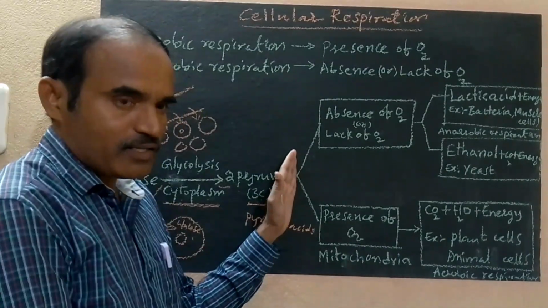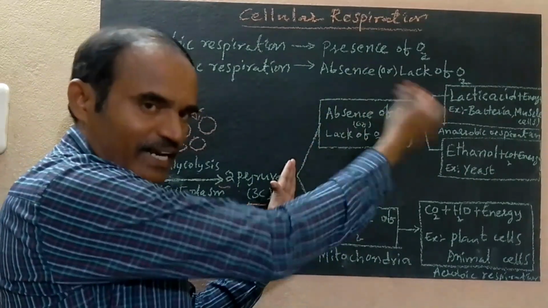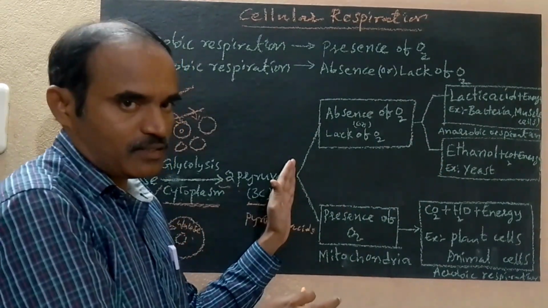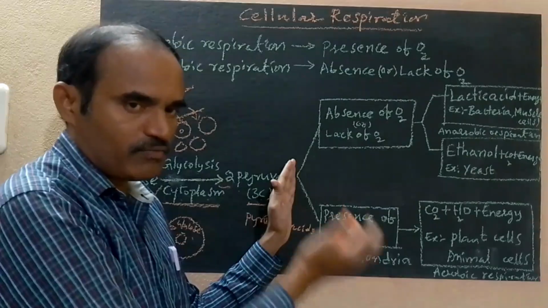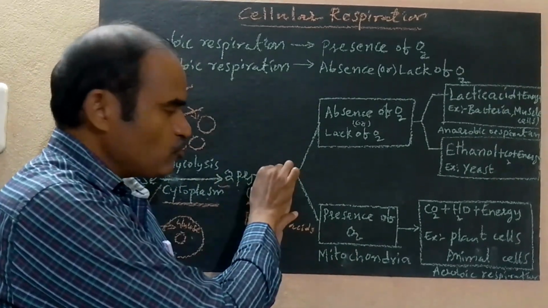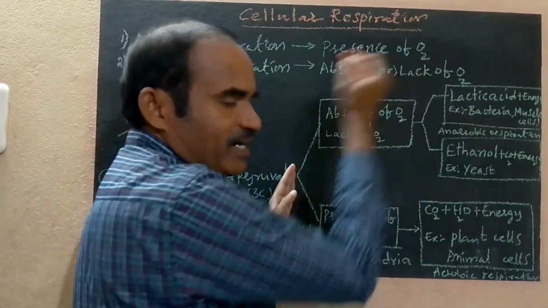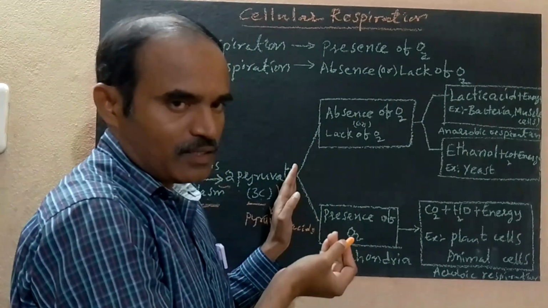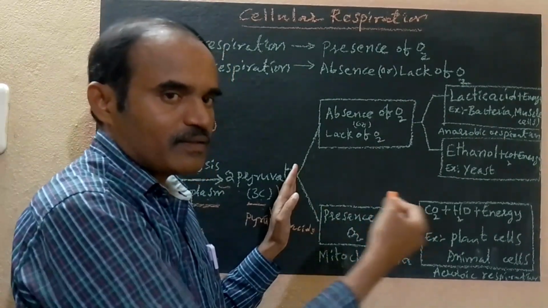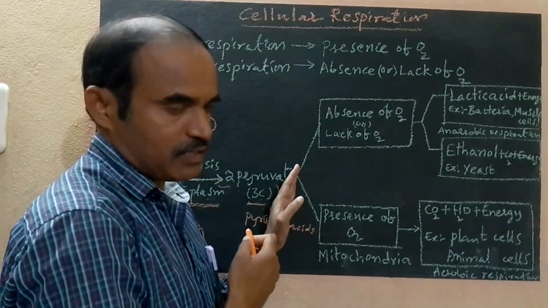But after glycolysis, the 2 pyruvates produce energy depending on the availability of oxygen: absence of oxygen, lack of oxygen, or presence of oxygen. For example, 2 pyruvates producing energy in bacteria and muscle cells takes place in the lack of oxygen.